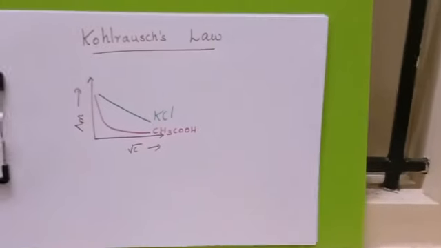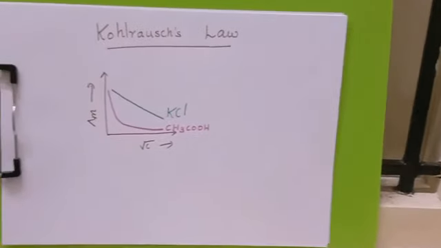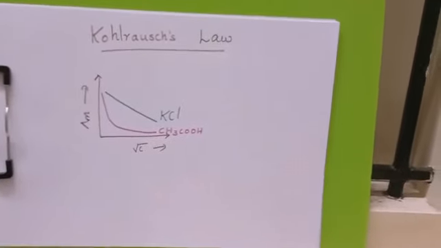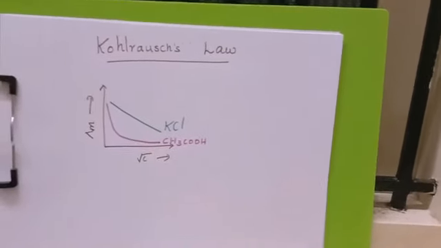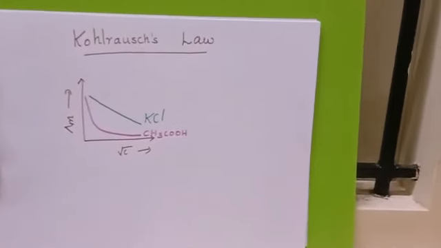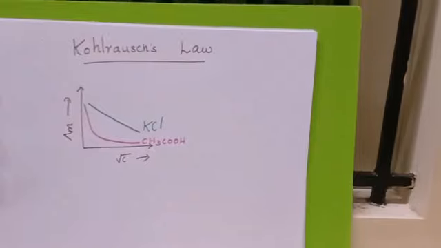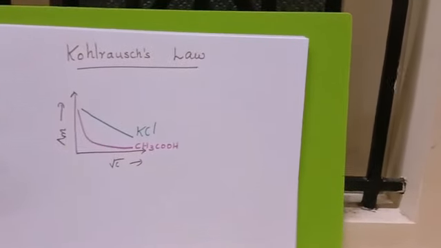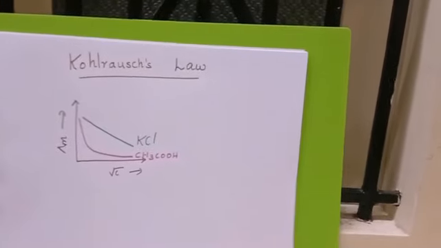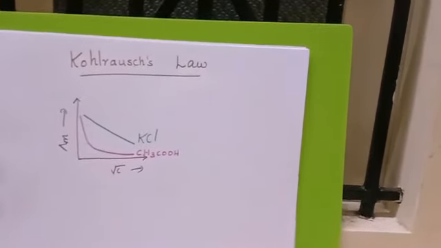When we plot a graph between concentration and molar conductivity for a strong electrolyte, we get a straight line. But in the case of a weak electrolyte, our graph becomes almost parallel to the y-axis. So, the limiting molar conductivity of a weak electrolyte cannot be determined easily by extrapolation of the graph.